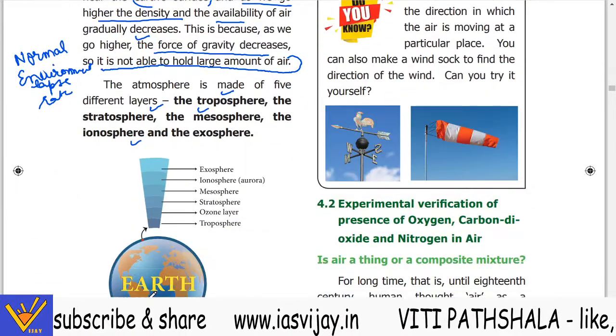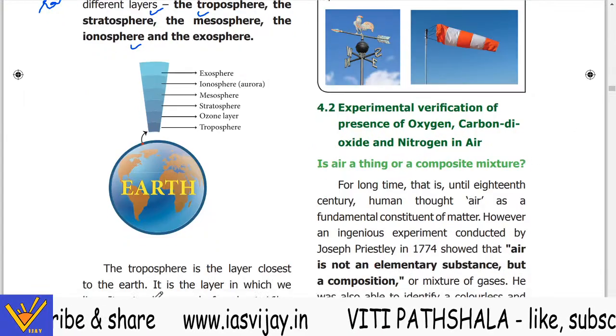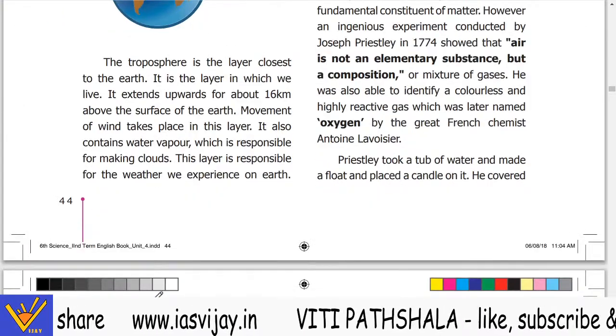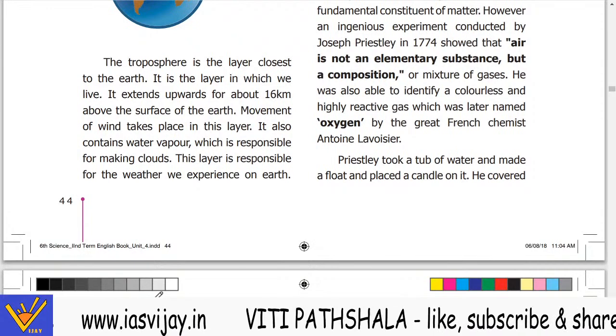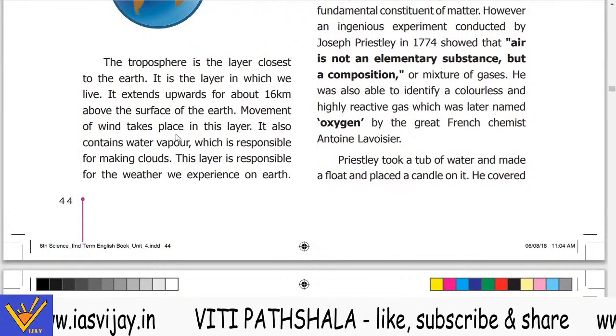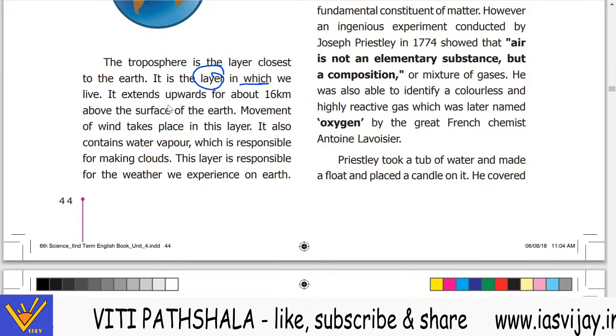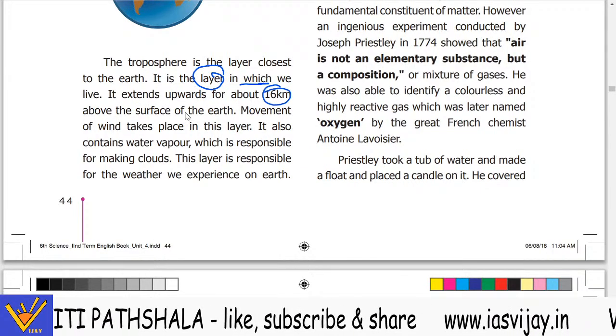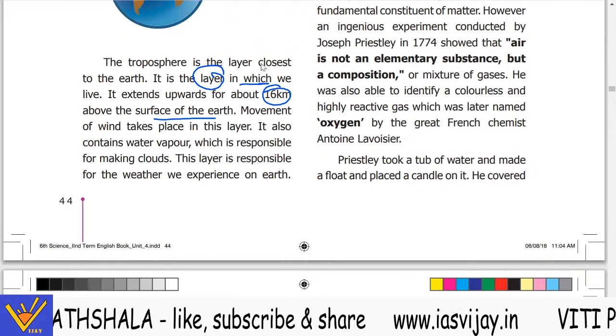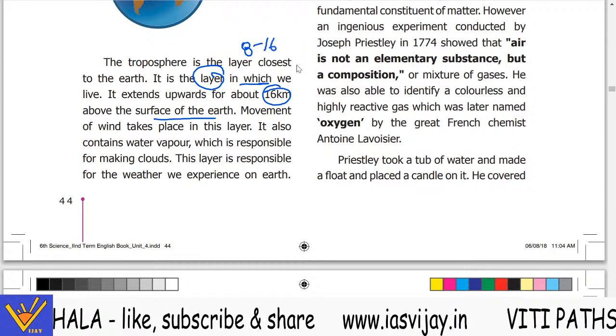We have studied these earlier in geography in detail. The troposphere is the layer closest to the earth. It is the layer in which we live. It extends up to 16 kilometers above the surface of the earth, so it is 8 to 16 kilometers.